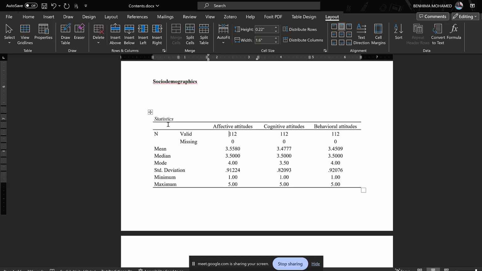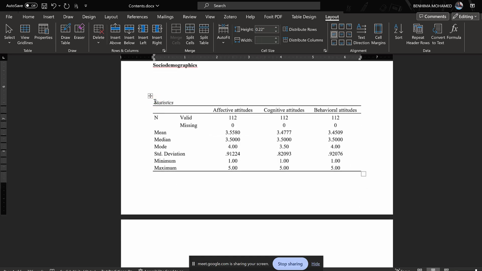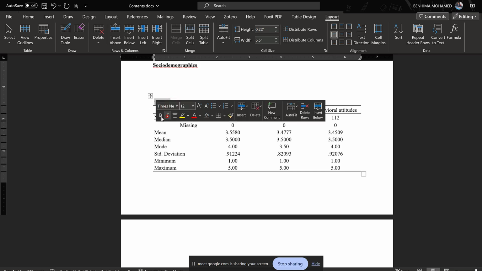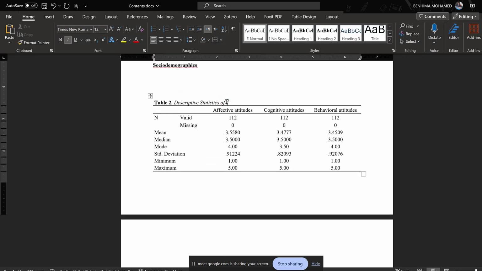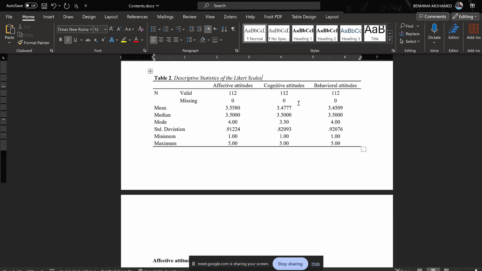Perfect. So here I will just include a caption: Table 2, descriptive statistics of the Likert scales. All right. Here we go.